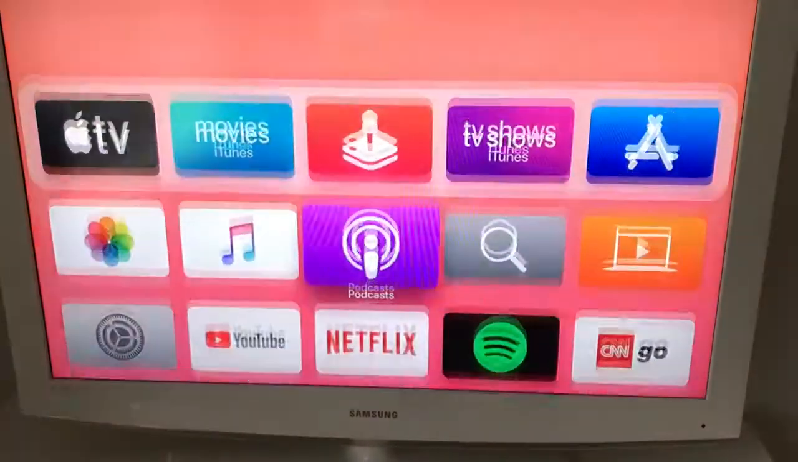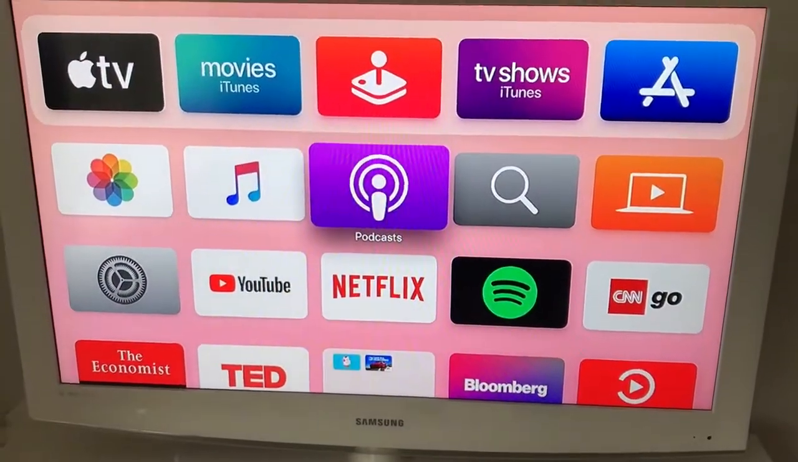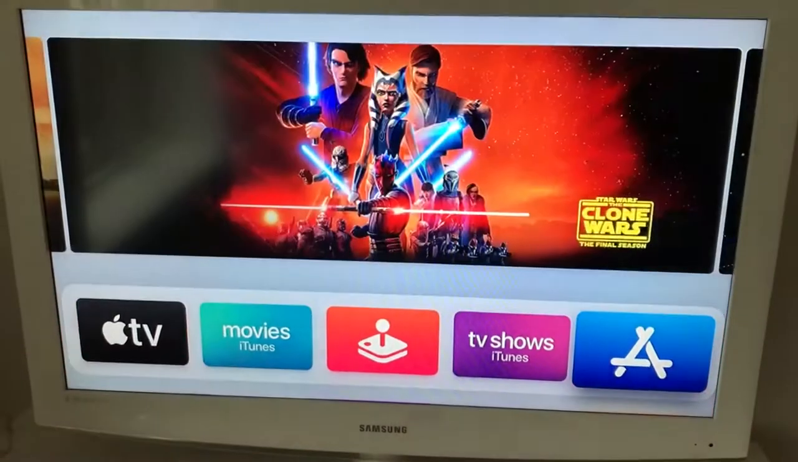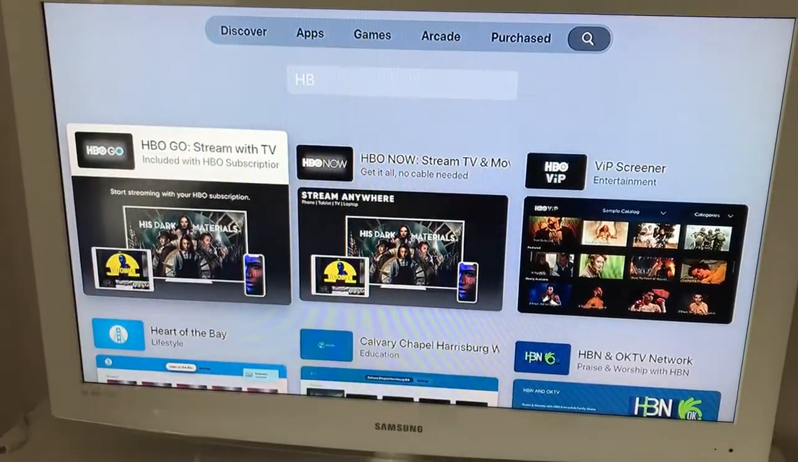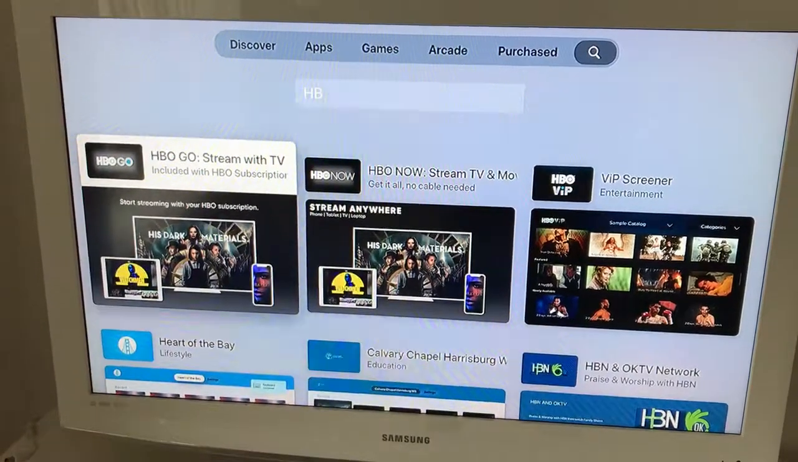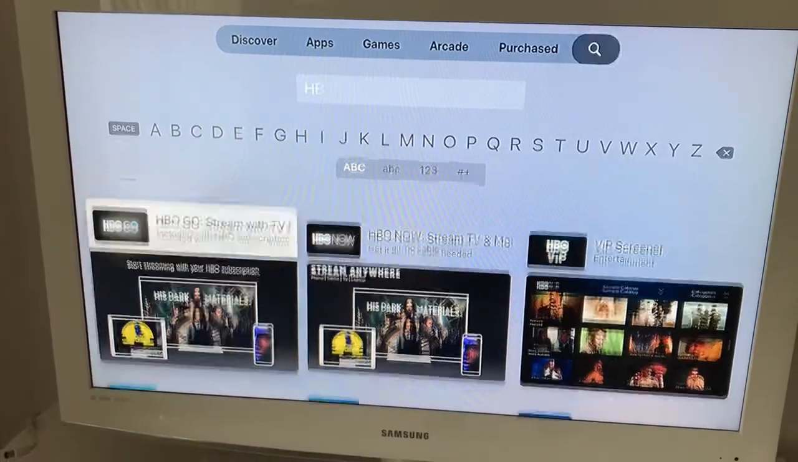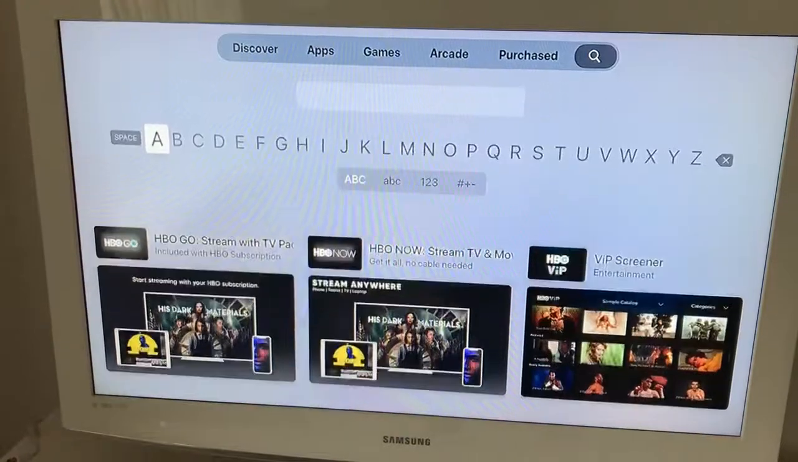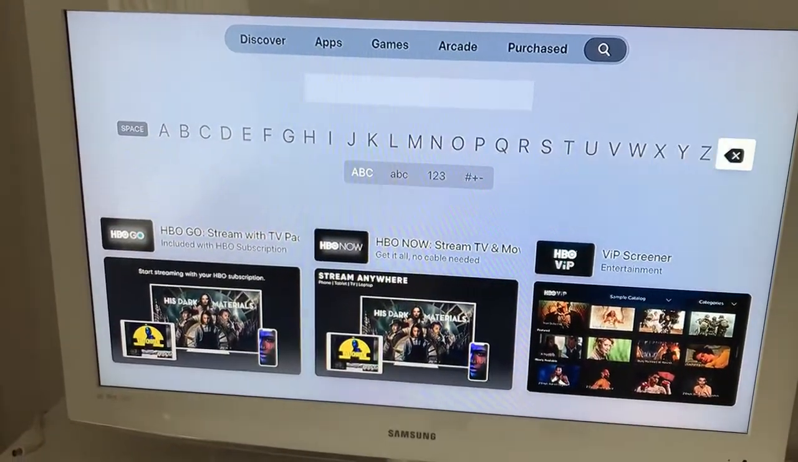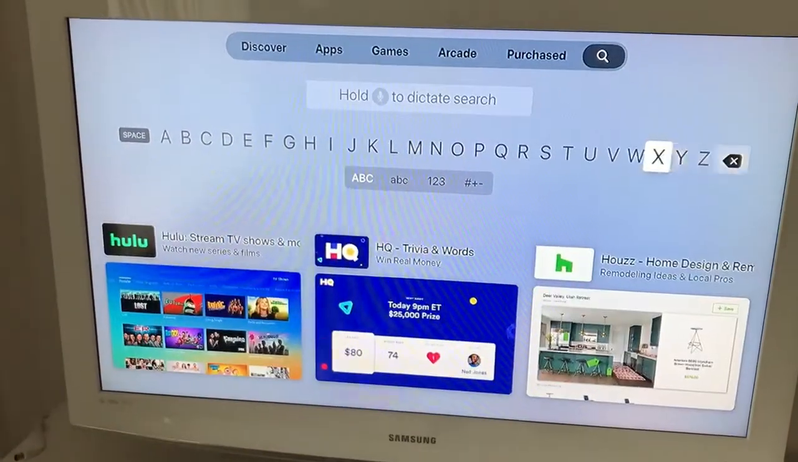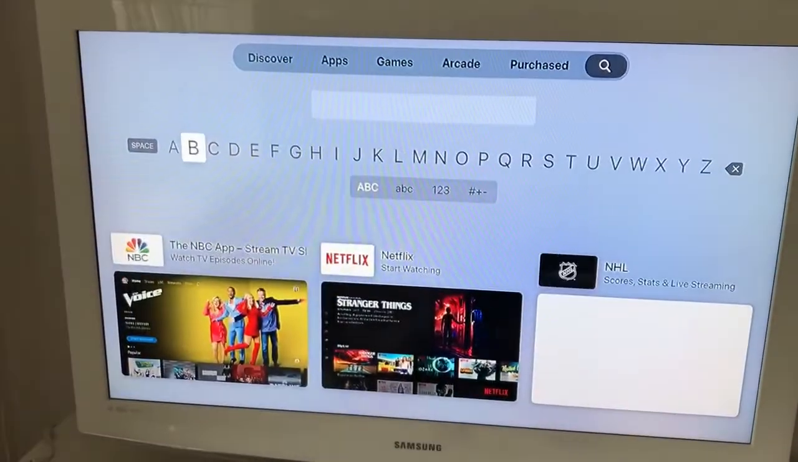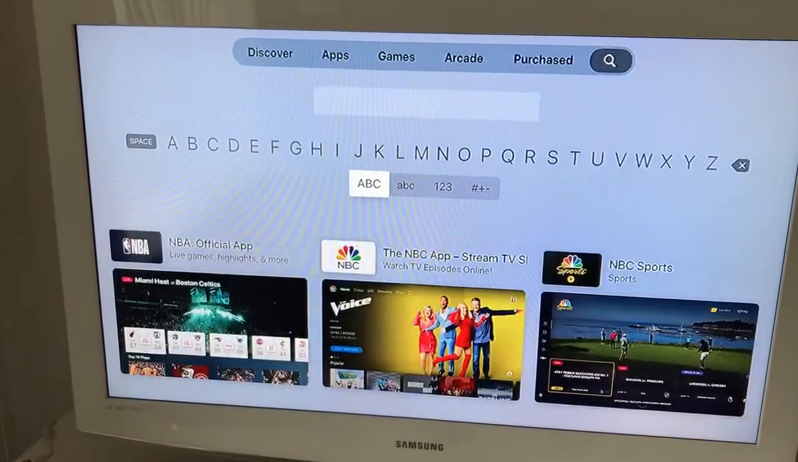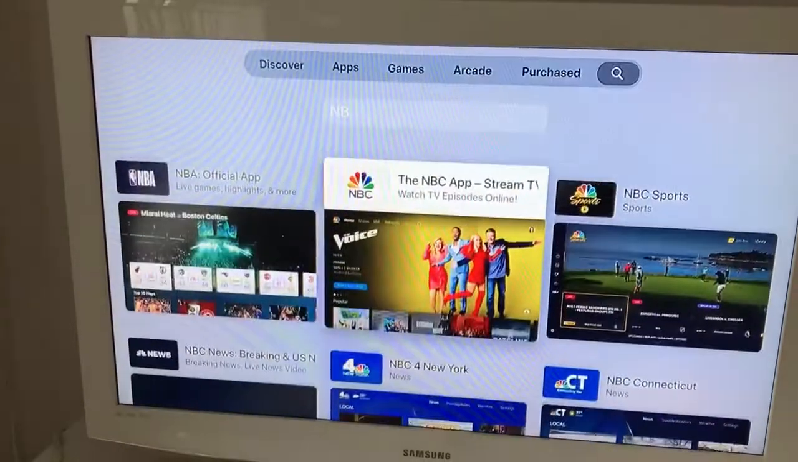Hello everyone, so how to install NBC on Apple TV 4. Just go to this blue icon with the Apple TV store, and then basically I have here search on the right. Okay, I will need to erase my previous searches, and then just search for NBC, and there you have it here.